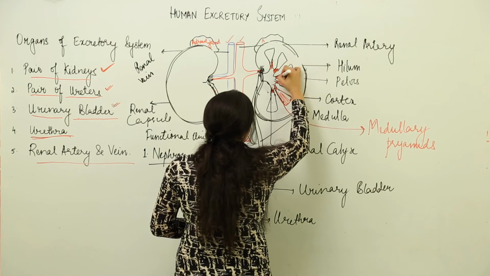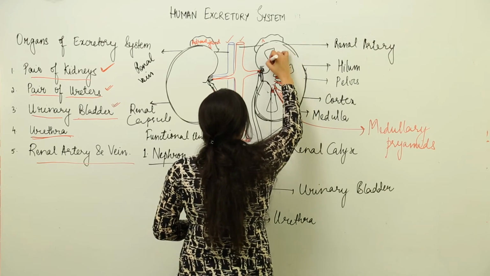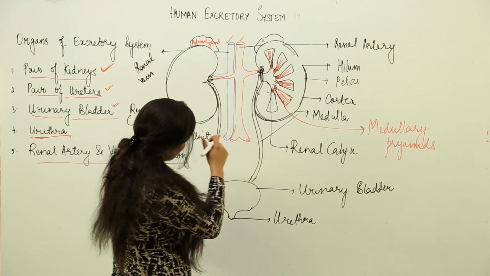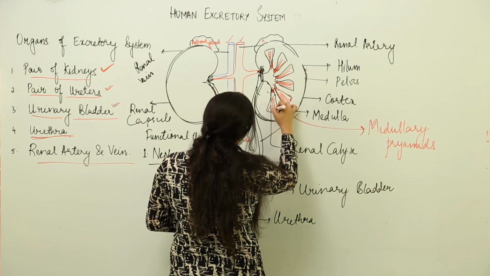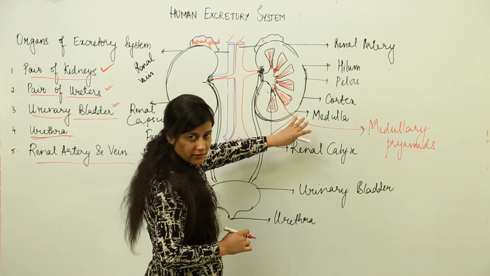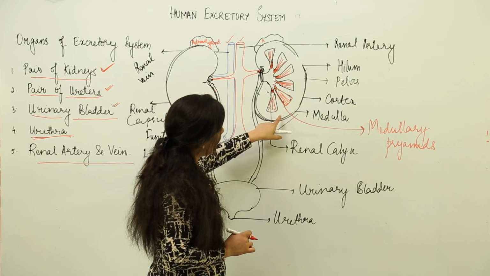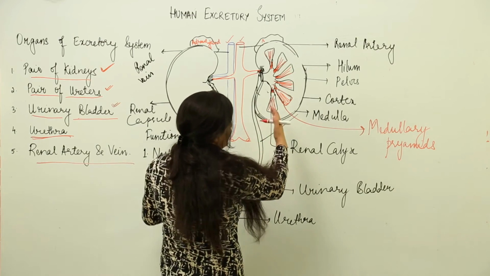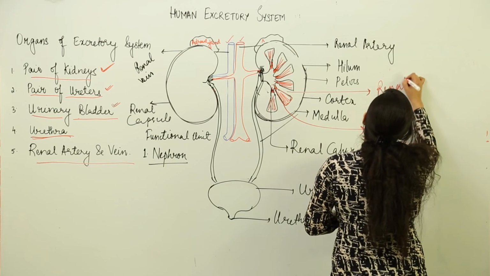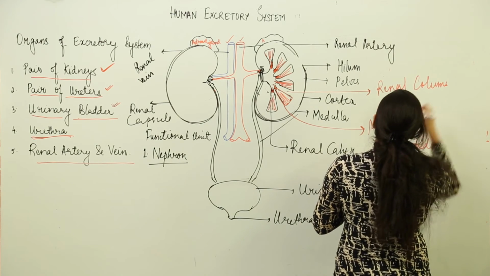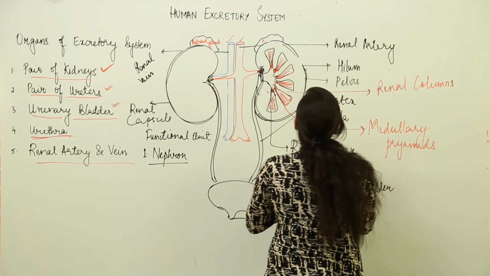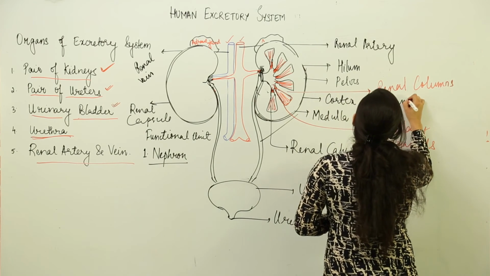Inside these renal pyramids there are extensions of the nephrons. This is what our kidney is having. Inside the medullary pyramids, you are going to find the loops of nephrons. What is a nephron? How does it work? We are going to consider it. But for now, you need to remember that the cortex and medulla are different parts of the kidney. The medulla has medullary pyramids, and in between each medullary pyramid we have renal columns, known as columns of Bertini, which separate each renal pyramid from the other.